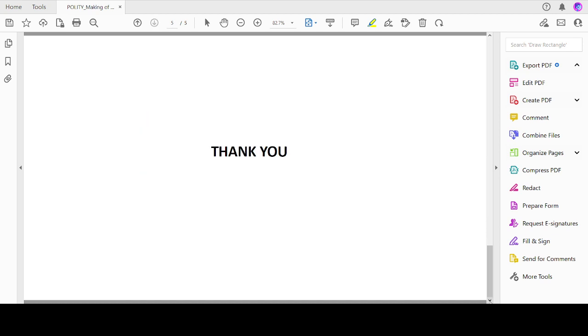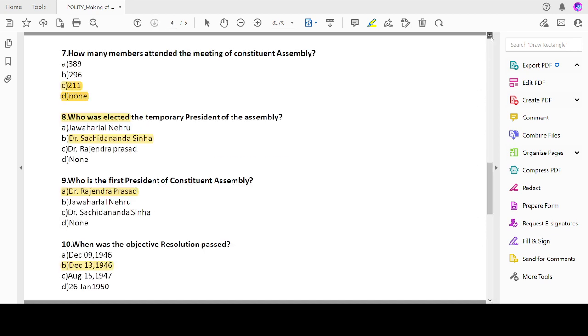As we know, the preamble, which we recite, was a part of the objective resolution, and the objective resolution was moved by Jawaharlal Nehru. He was the person who moved this objective resolution.